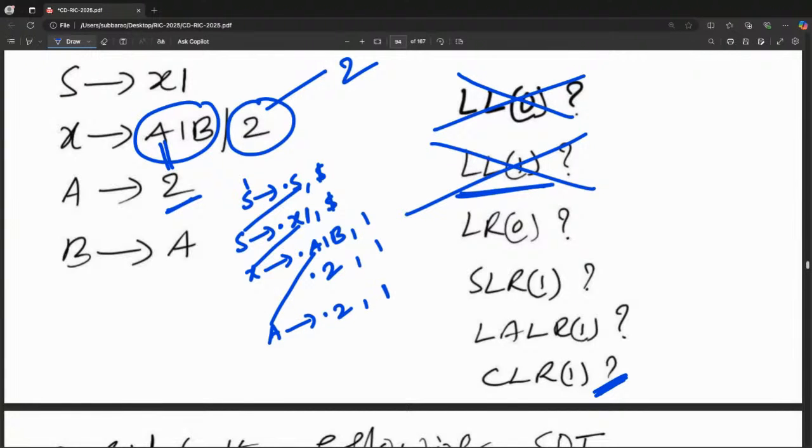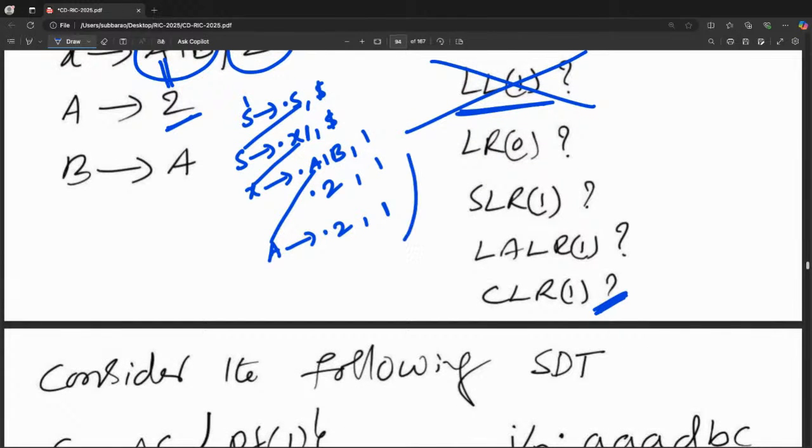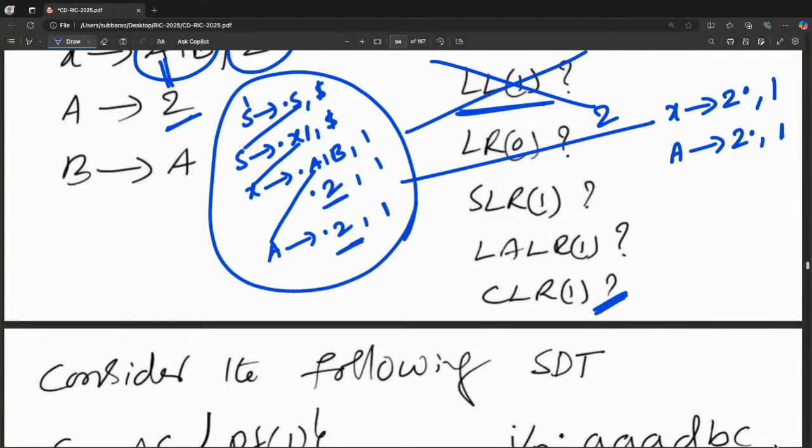Now everyone try to understand. Give that one first, which will give reduction immediately. All the others you can also give, but give first the one where reduction comes immediately. If I give 2 as input, X goes to 2 dot, comma 1. Next one, A goes to 2 dot, comma 1. So both are reduced.